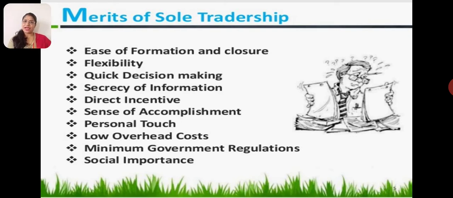Personal touch: he can have a personal touch with his employees, with the customers, with the suppliers. Why? Because he is alone who deals with everything. He is the one who takes the decision. Low overhead cost: whatever cost he incurs, he should pay attention to it and make more savings, so he will have more profit. Minimum government interference or regulation: as there is no act, no legal formalities are required, so there is no government interference. Social importance: a good quality product should be given, something should be done for society.